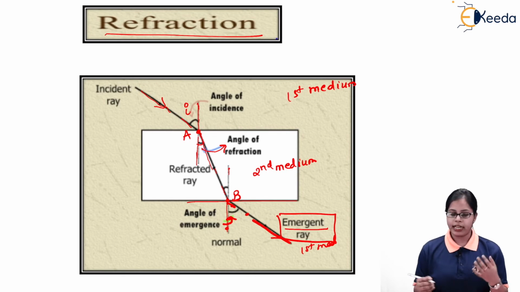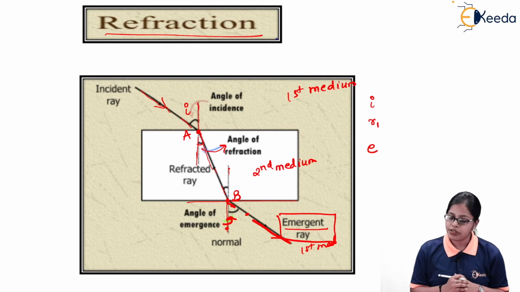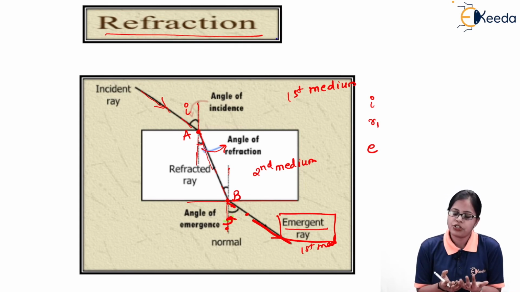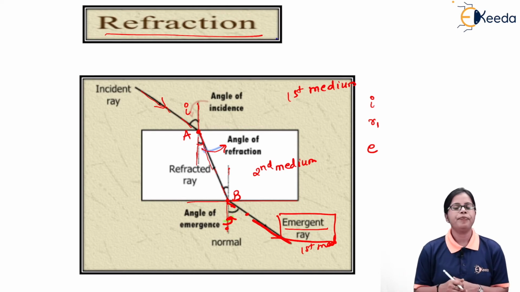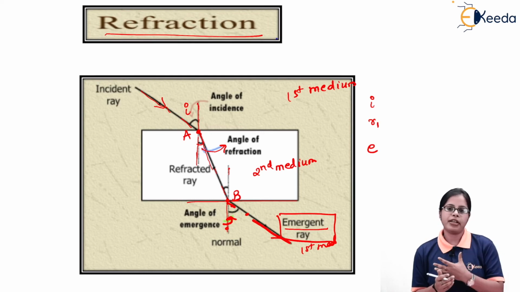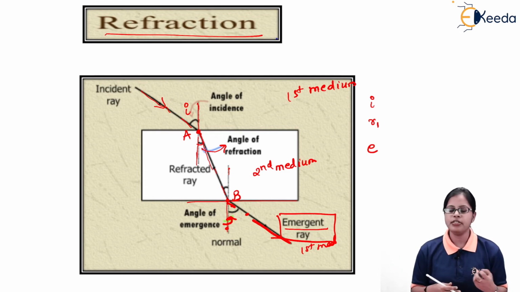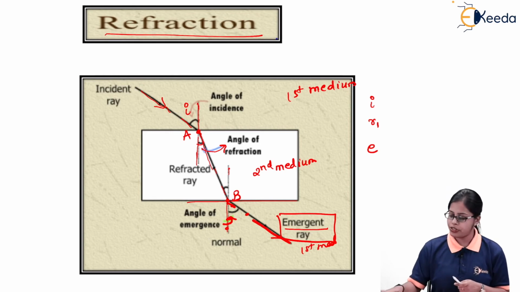So overall we have three angles over here: the angle of incidence, the angle of refraction, and E is indicating the angle of emergence. Whenever we are studying the concept of refraction, as soon as the medium changes, the light is going to change its direction first of all. Secondly, the different rays are going to give rise to different angles: the incident ray giving the angle of incidence, the refracted ray giving the angle of refraction, and the emergent ray giving the angle of emergence.